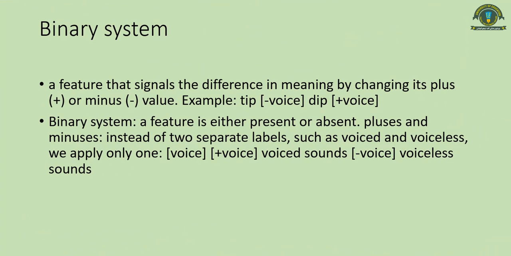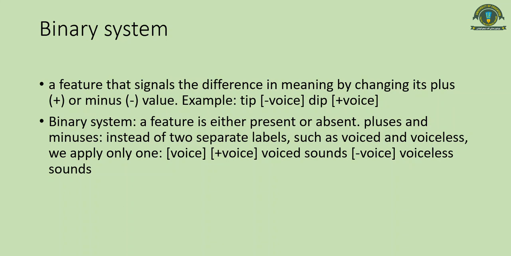Now, binary system: a feature that signals a difference in meaning by changing its plus or minus value. For example, in tip, look at the first sound, t, there is minus voice feature, and in dip this feature is plus voice. So in a binary system, a feature is either present or absent, and the signs of plus and minus are used.